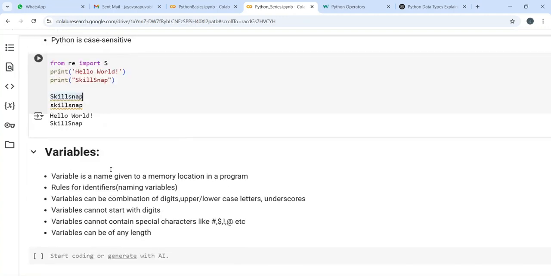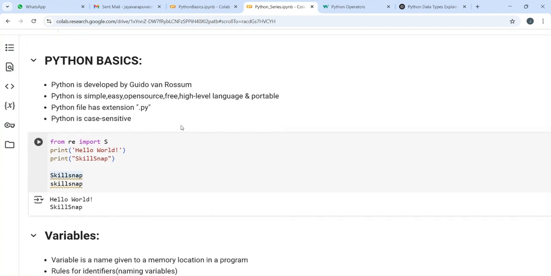And one more thing about Python I forgot is Python can be used anywhere. You can use Python in website building, you can use it in API building, you can use it for connecting to the database, and you can use it for AI, ML, whatnot. You can use Python everywhere.